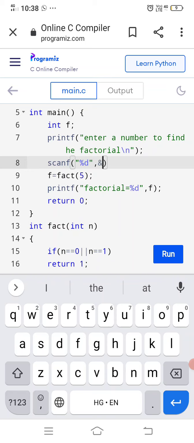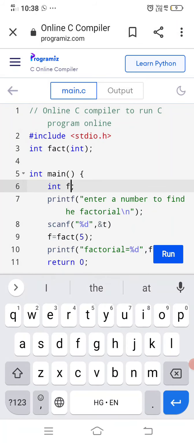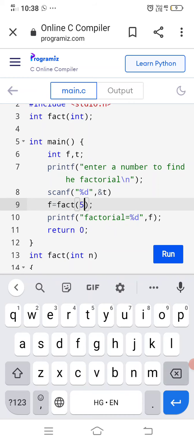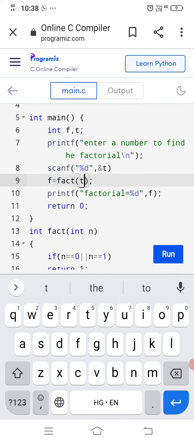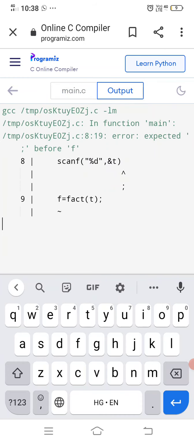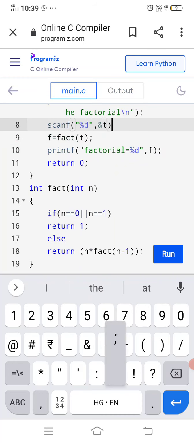So where you are going to read the value, let us say it is going to be taken into some variable like t. Okay, let us take it into t. So I have to declare t also over here. So fact of, instead of 5 you can take it as t. So let us run this code. There is some error here, the semicolon is missing after the scanf, so put the semicolon and run it.